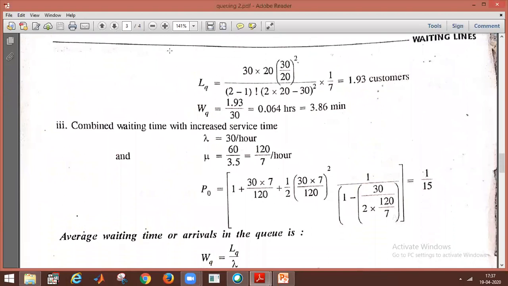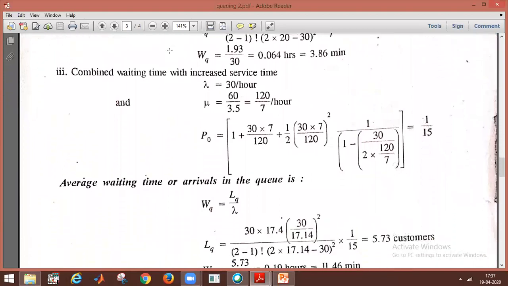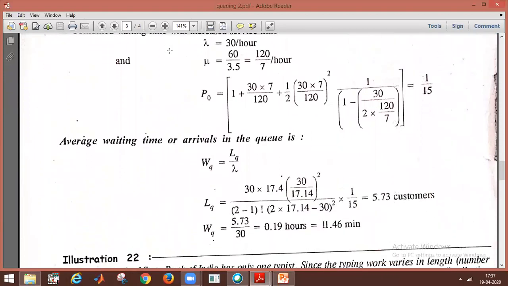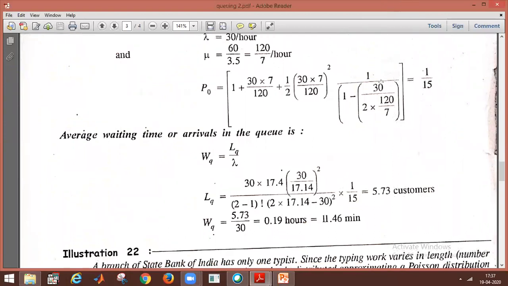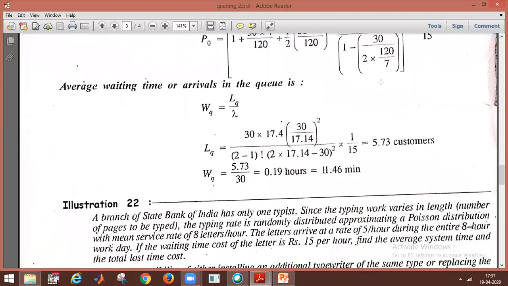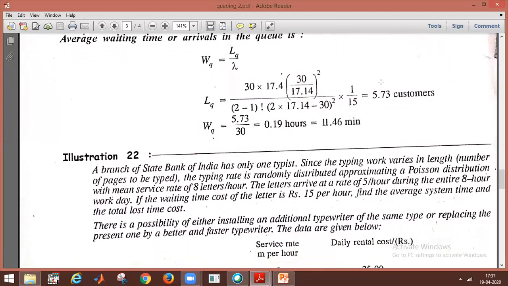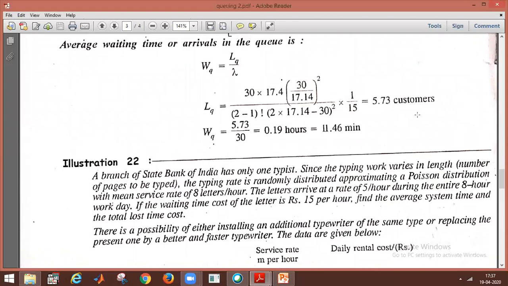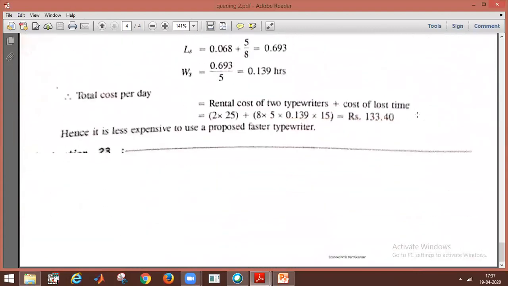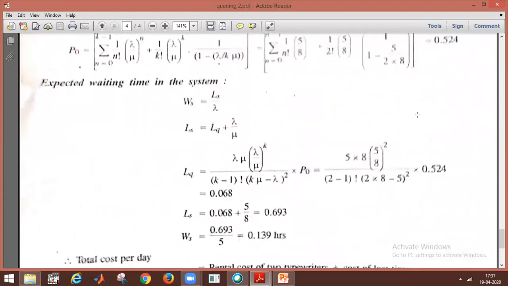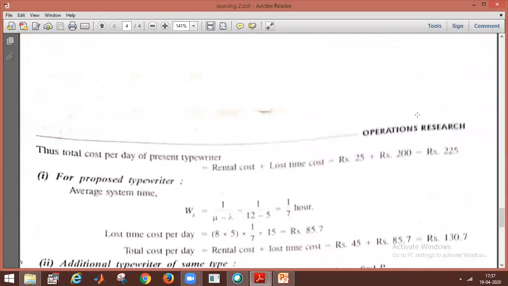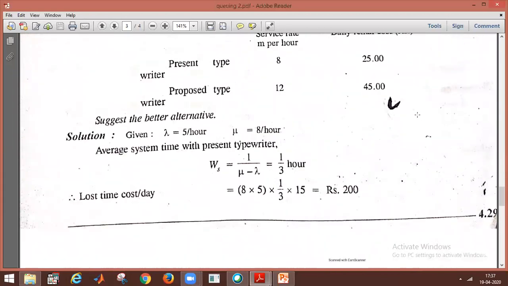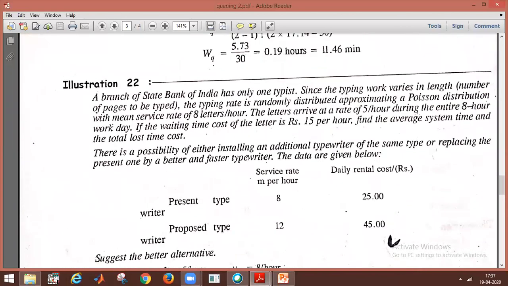So for the combined waiting time with increased service rate, P naught is found by substituting the lambda and mu values. The waiting time for arrivals in the queue, that is WQ, is equal to LQ by lambda. So this is the information to calculate the values.